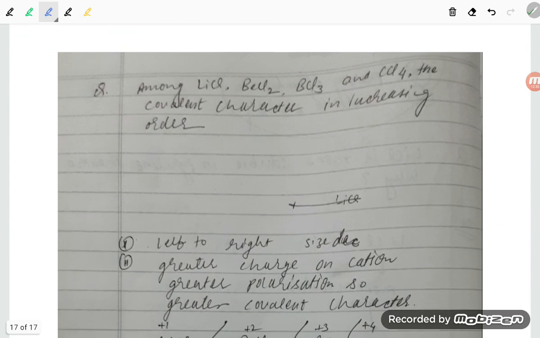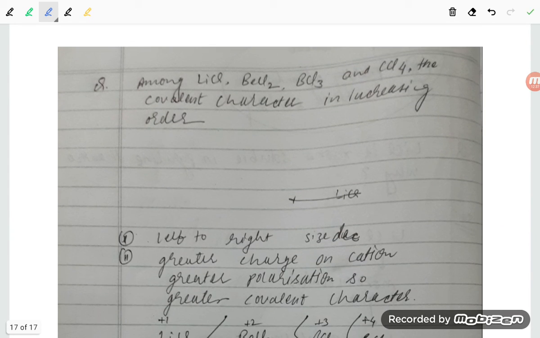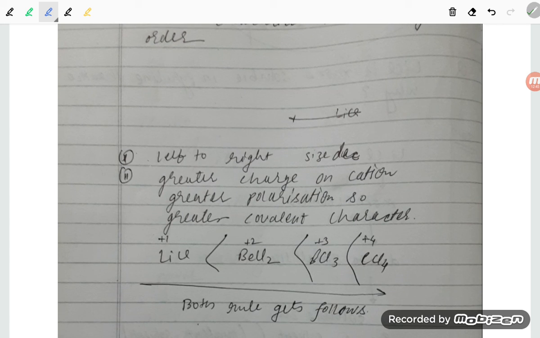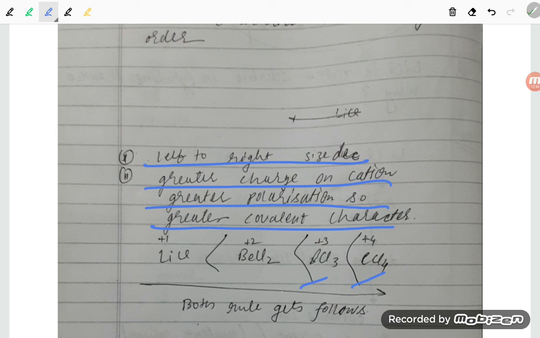Next, among LiCl, BeCl2, BCl3 and CCl4, arrange the covalent character in increasing order. From left to right, size decreases; the greater the charge on the cation, the greater the polarizing power, and the greater the covalent character. So CCl4 is more covalent than BCl3, BeCl2 and LiCl. Both rules are followed. So this is all about Fajan's rule, student. Thank you so much for watching, friends.